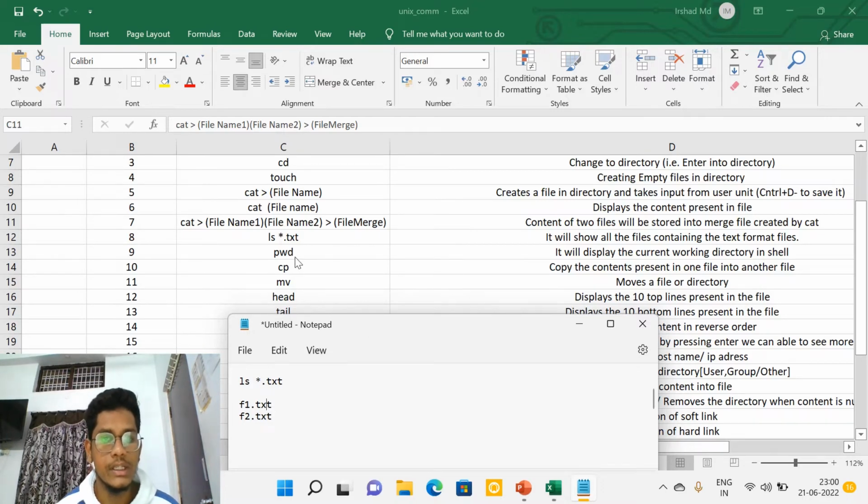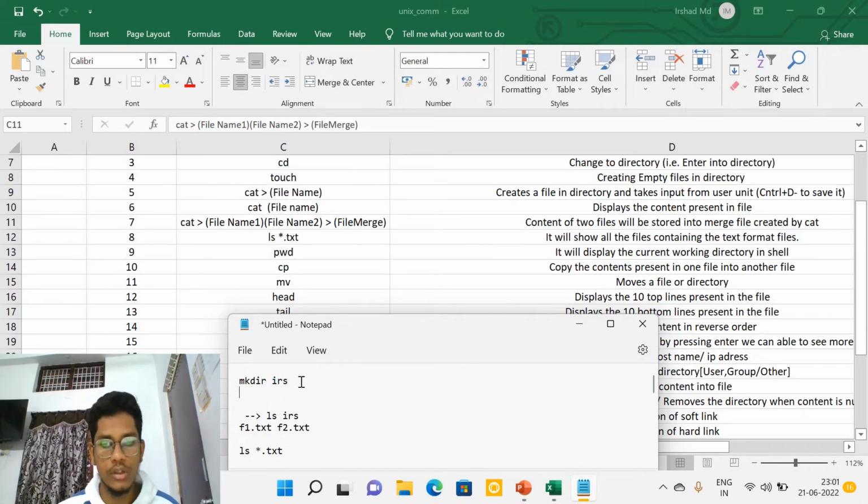After that, pwd will display the current working directory in the shell. pwd means present working directory. Here we are using the irs directory, right?